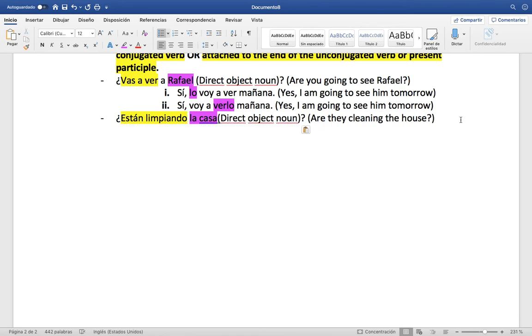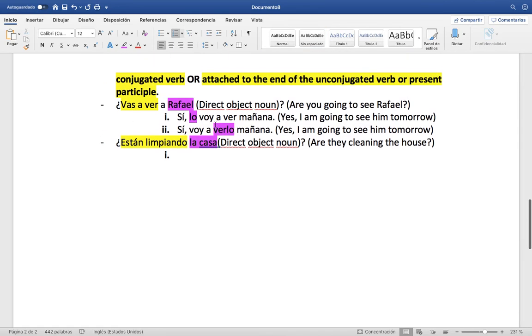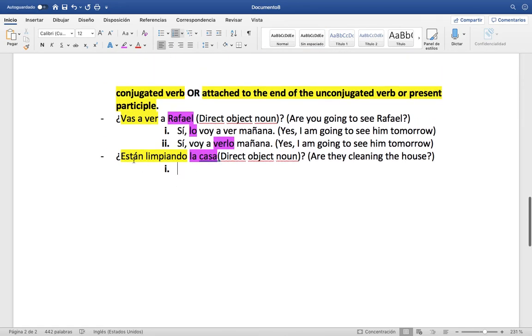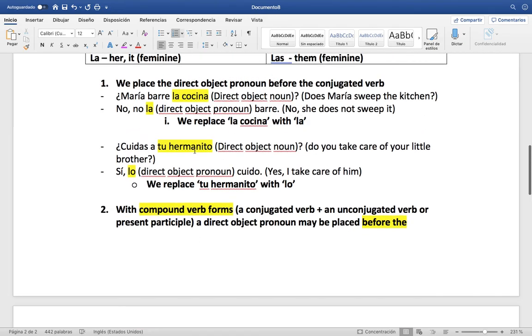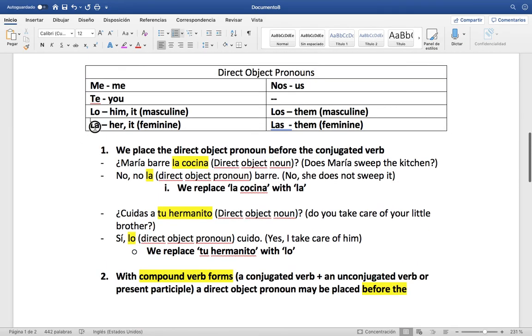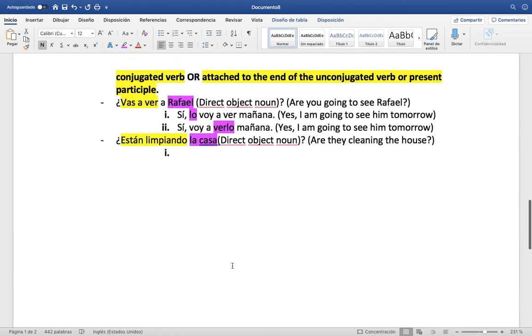We could either put it before or after. What are we going to replace la casa with? Well, are they cleaning it? This is going to be an it one, and it's la casa, so we're going to use la as a replacement for our direct object pronoun. So we could say two things. We could say, yes, sí, la están limpiando.